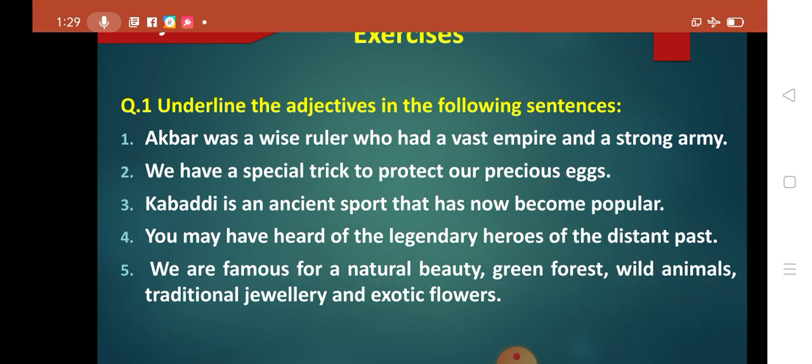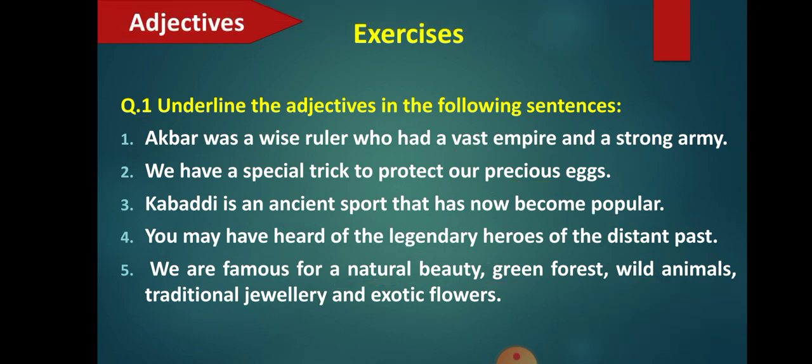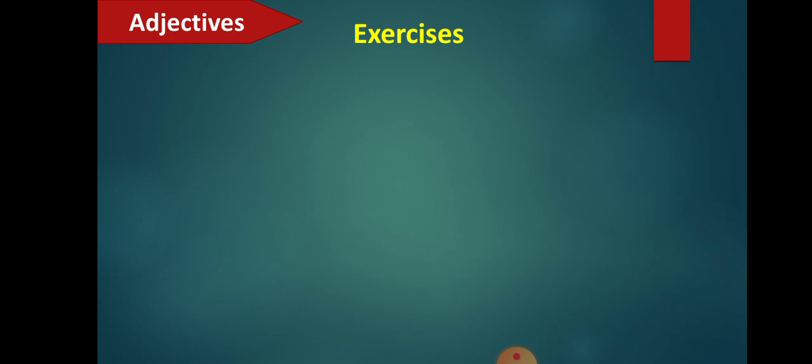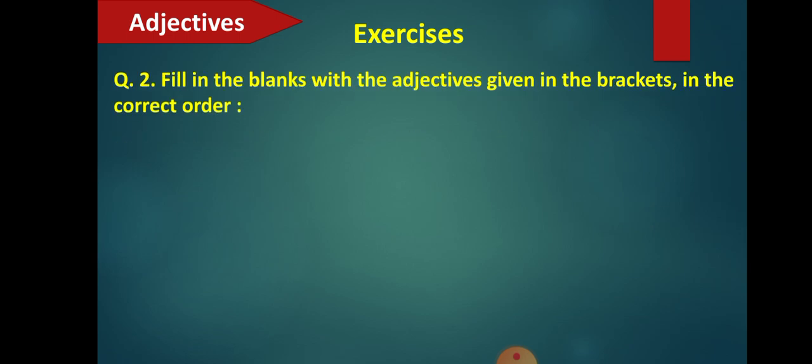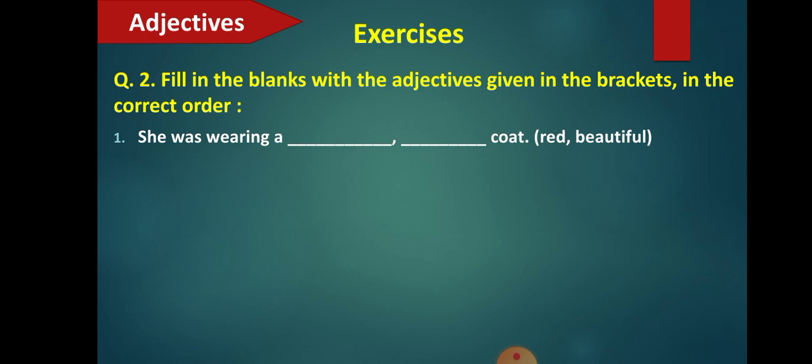Now let's go for the next exercise, students. What is the next exercise? So next exercise is fill in the blanks with the adjectives given in the brackets in correct order. Okay, so like what we have learned about the order of the use of the adjective. So let's see what are the adjectives given, and we will be placing them according to the order of the use of the adjective. Let's see the first one. Okay, she was wearing a dash coat. Okay, so here there are two adjectives given. One is red and second one is beautiful.